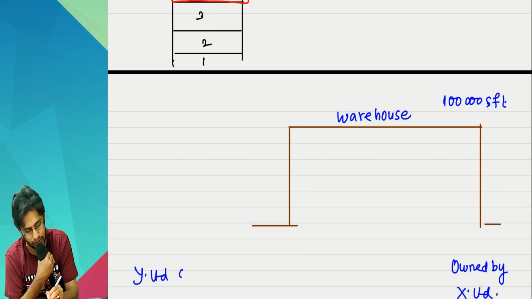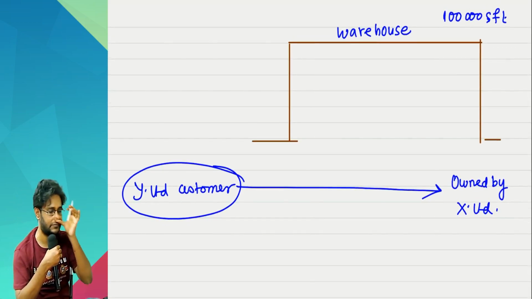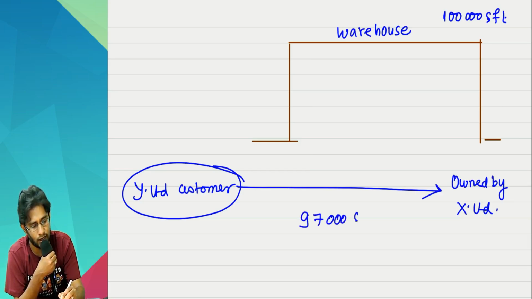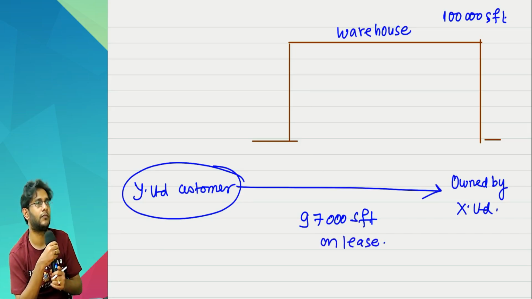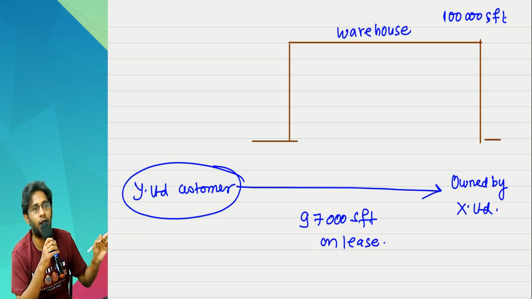Y Limited is a customer. Y Limited went to X Limited and says that, sir, I want 97,000 SFT on lease out of your total 1 lakh SFT.